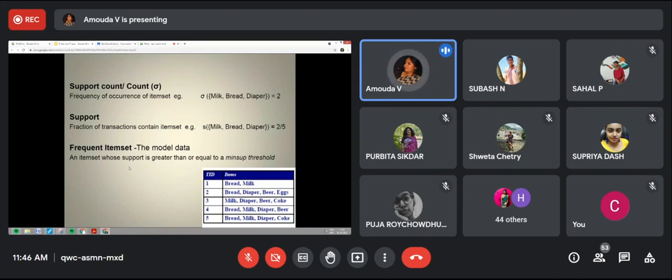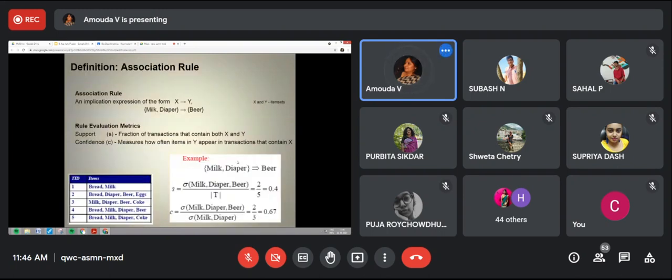There are 2 different parts. First, we'll see the frequent item set only with the minimum support threshold value, and then to see the strong association rules, we'll use the minimum confidence threshold value. Is it okay? Any doubt so far?